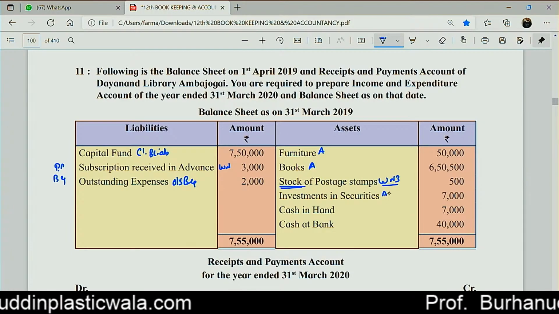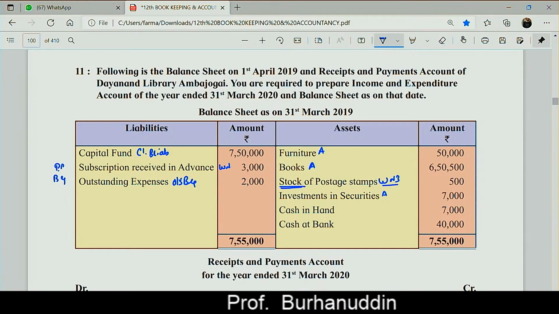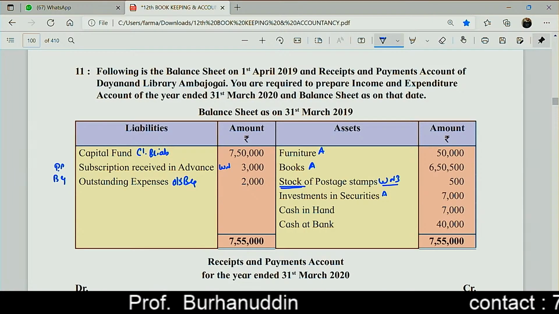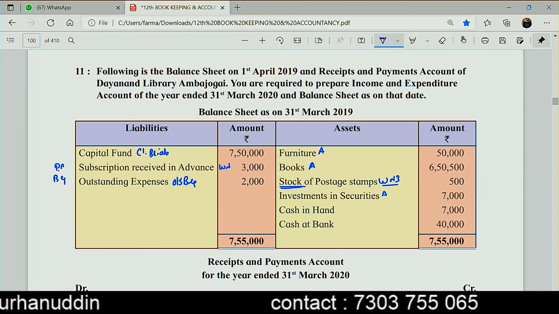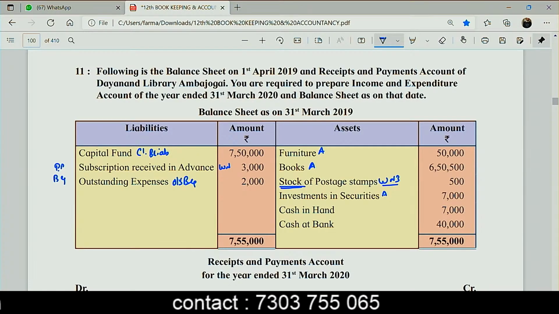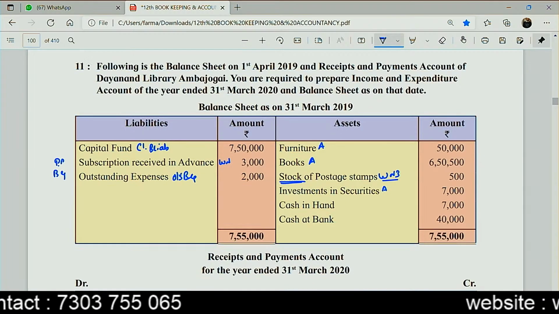Investment in securities is an asset for me. See, if there are no adjustments in the asset, we are directly going to post it in the closing balance sheet asset side. And if there is an adjustment, I am going to put a tick mark and make a working note for it. Take it very slow. Now, cash in hand and cash at bank.